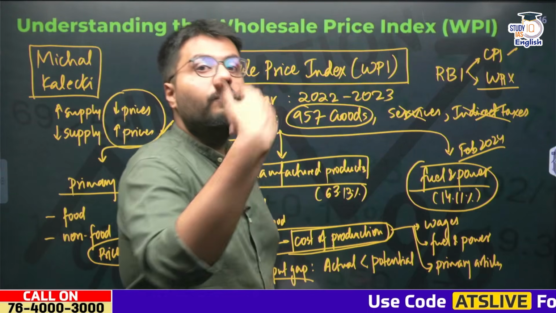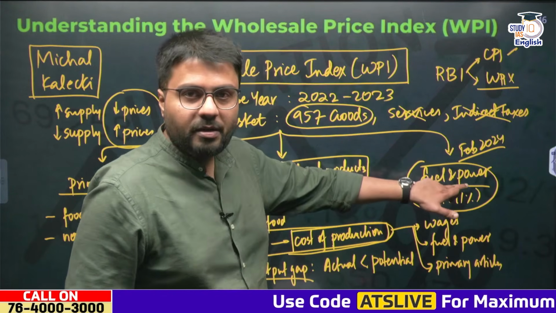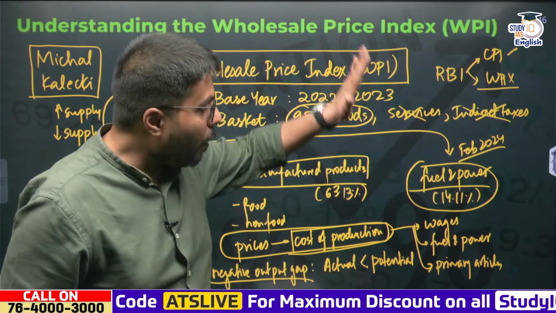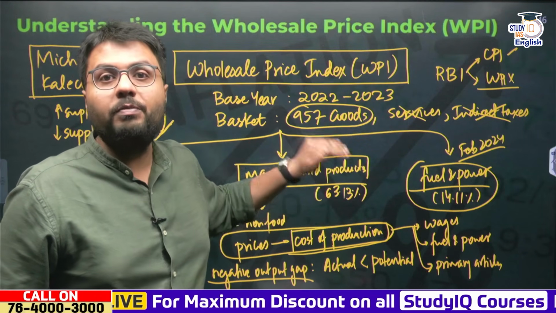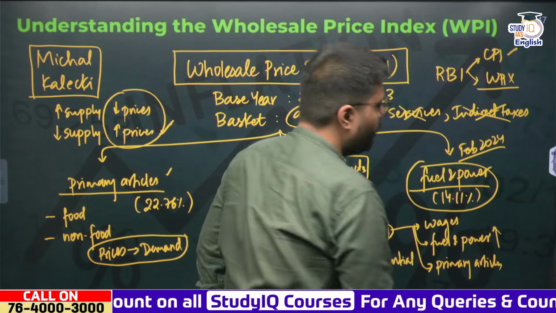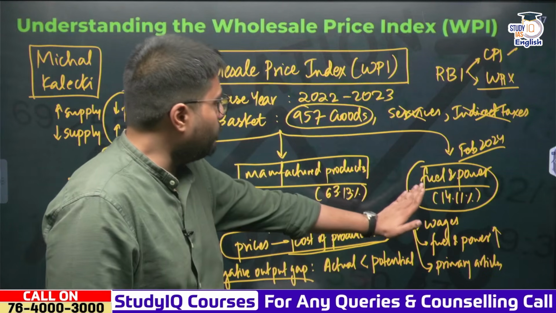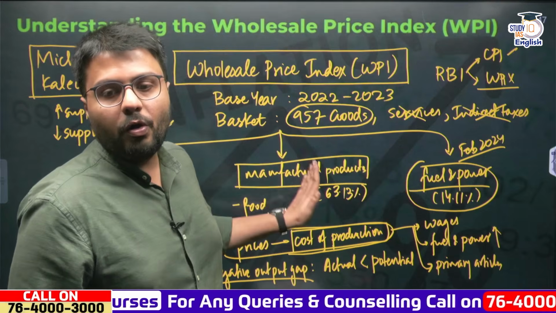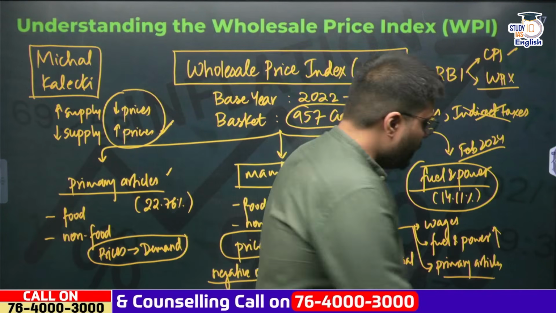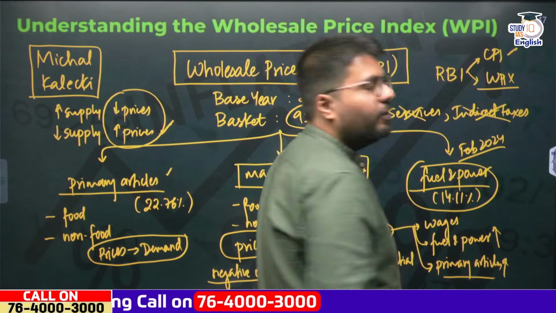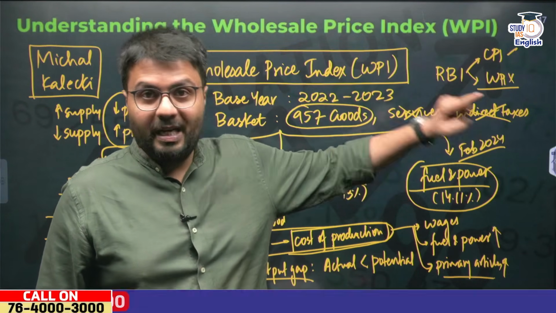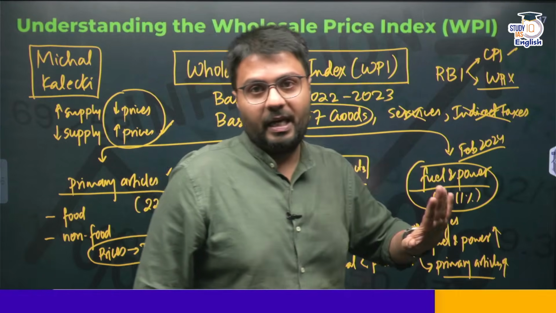When the prices of crude oil have increased, it has increased prices of petrol and diesel, and it has increased prices of natural gas and LPG, all of which are used in different forms in a production cycle. So that is why the cost of fuel and power component has increased, which also has a bearing on the cost of manufactured products. Similarly, the cost of primary articles is increasing because of the fear that, because of El Nino, our agricultural production this year would suffer, right?